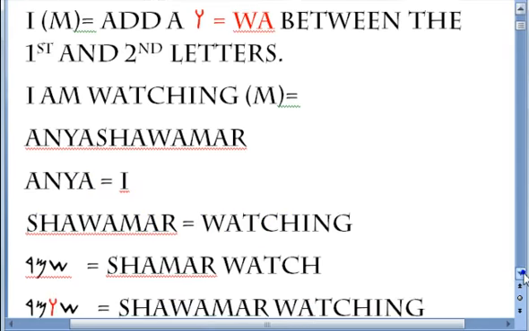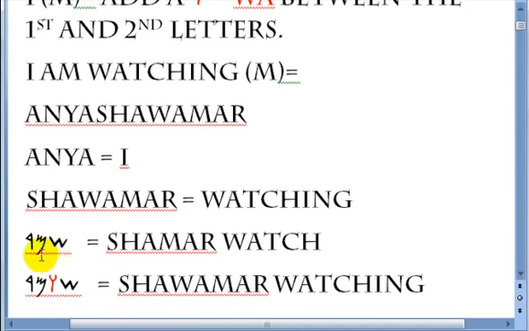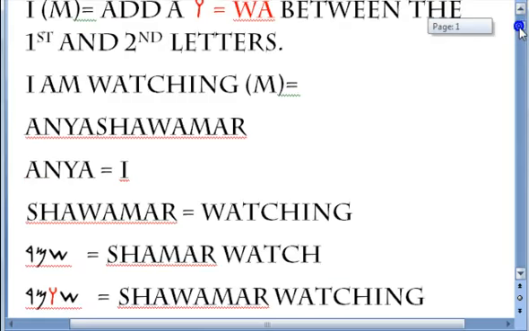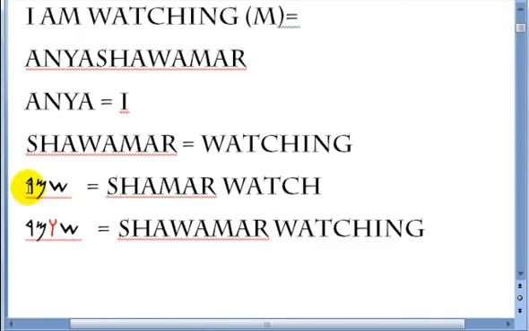Now when you come down here, the word shamar, as you see here, is watch. Using this formula, add a wa between the first and the second letters, and that would put the ing at the end. So you have here shamar, which is watch, and shawamar.